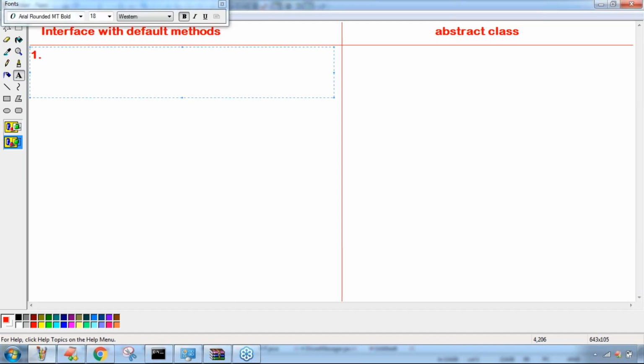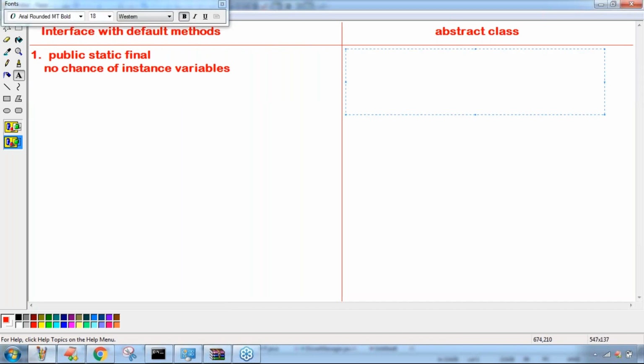Inside an interface, every variable is always public static final, whether we declare it or not, and there is no chance of instance variables. Remember this one. But in the case of an abstract class, we can take both instance variables and static variables, no problem at all. So we can declare instance variables only inside an abstract class but not inside an interface. Yes, friends, is it correct or not?